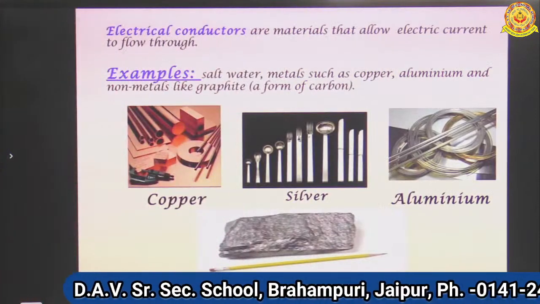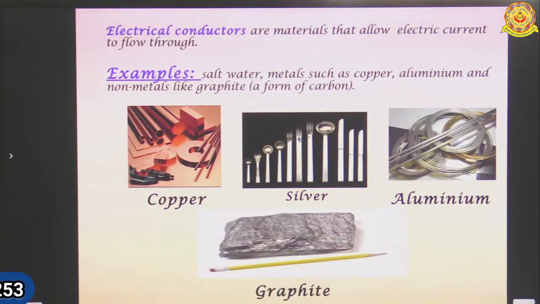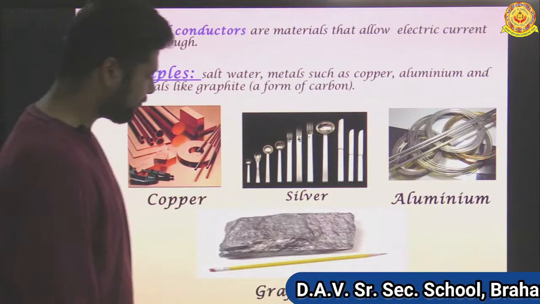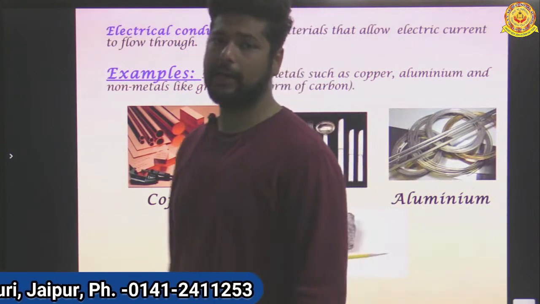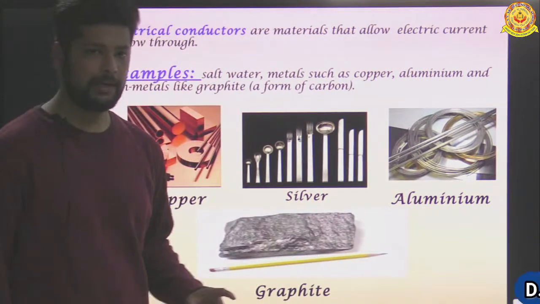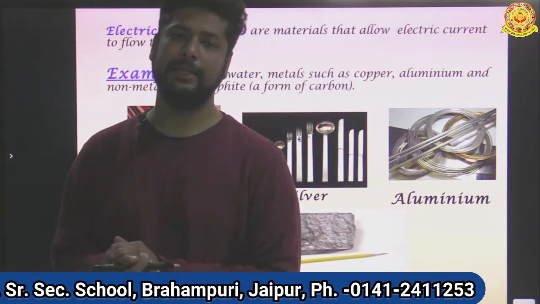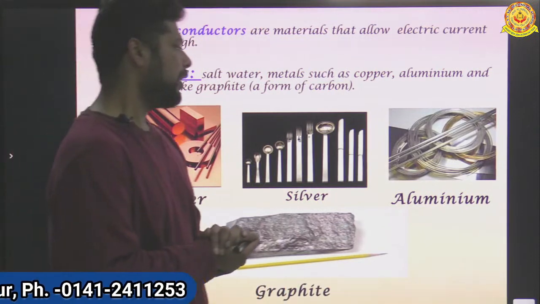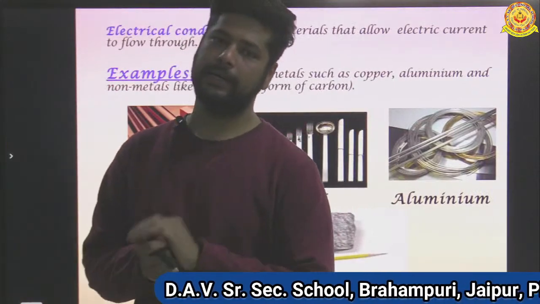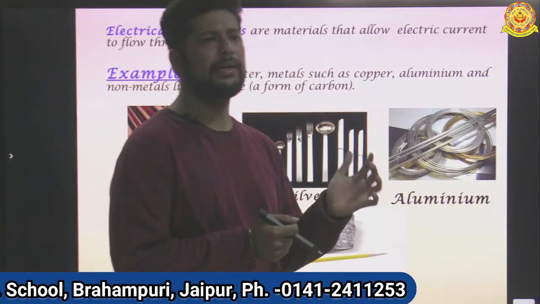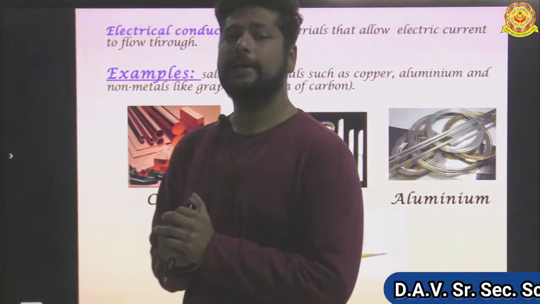Now, electric conductors are materials that allow electric current to flow through. Examples are salt water, metals such as copper, aluminium, and a non-metal like graphite, a form of carbon. Now, we have studied that all metals are good conductors of electricity and non-metals are bad conductors of electricity. But a non-metal called graphite is a good conductor of electricity. It is basically a form of carbon. Being a non-metal, graphite can conduct electricity because graphite has free electrons to pass through them. So graphite can conduct electricity and it is the only non-metal that does.